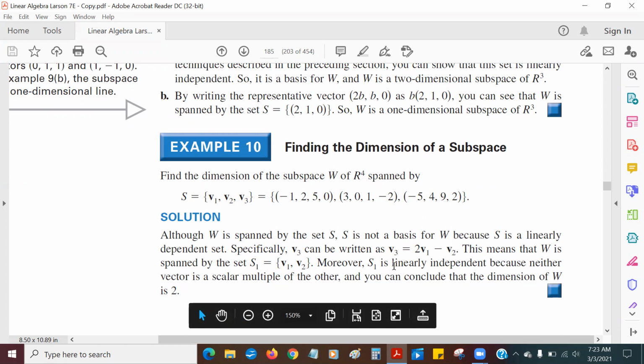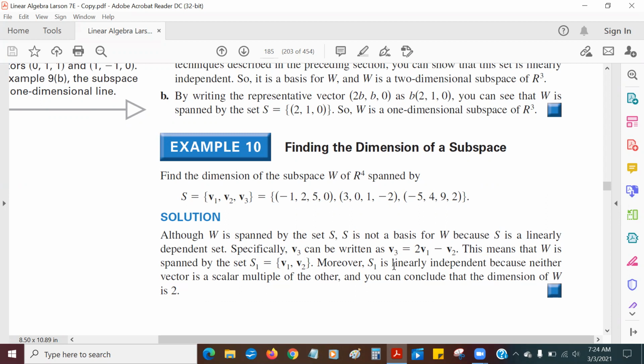Remember, whenever you have two vectors, as long as one is not a scalar multiple of the other, they're linearly independent.